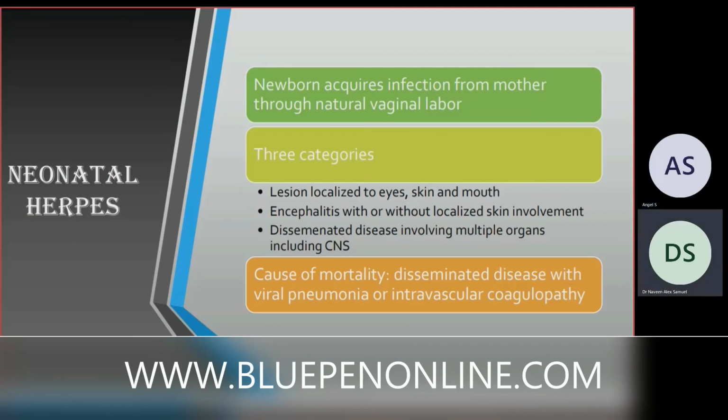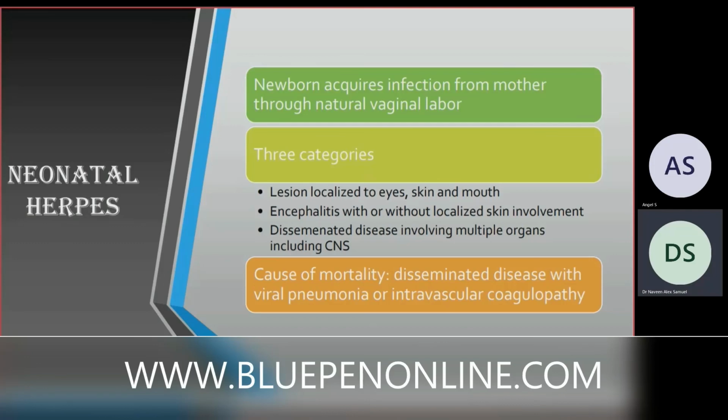Okay, sorry, you didn't get the word right. So LSCS is cesarean section. It's a short form. It's actually lower segment cesarean section. So if you do a cesarean section, the child won't get it, because this virus is found only in body fluid, the mucocutaneous area. Once the baby passes through the cervix, then only the baby will get the infection. Otherwise, if you do cesarean section, the baby won't get the infection.